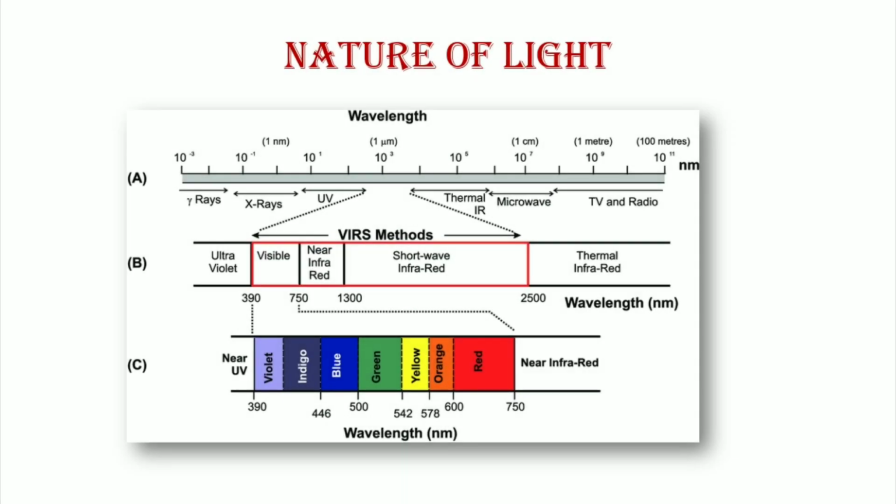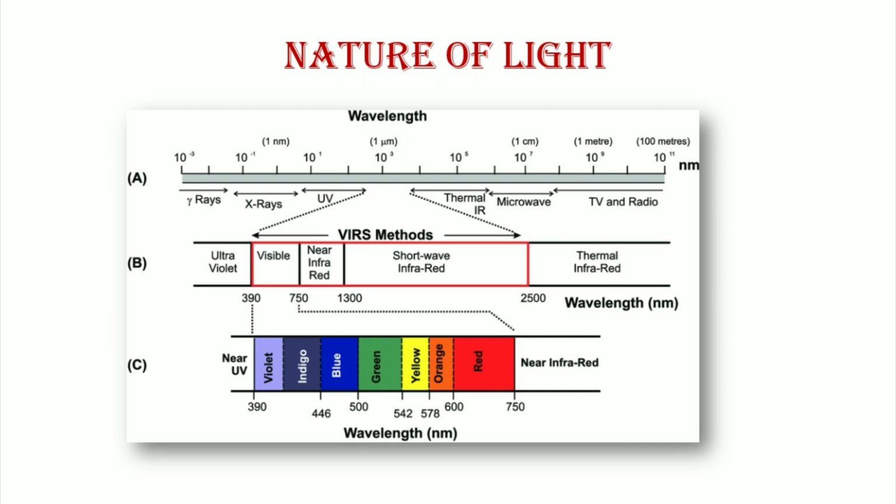Nature of light. The source of light for photosynthesis is sunlight. Sunlight is a form of energy that travels as a stream of tiny particles. Discrete particles present in the light are called photons. They carry energy, and the energy contained in a photon is termed a quantum. The energy content of a quantum is related to its wavelength. The shorter the wavelength, the greater is the energy present in its quantum.